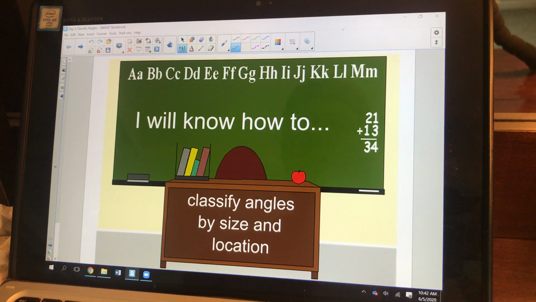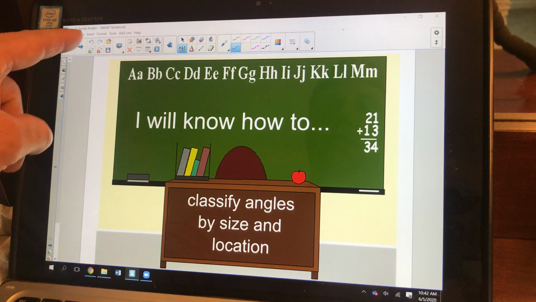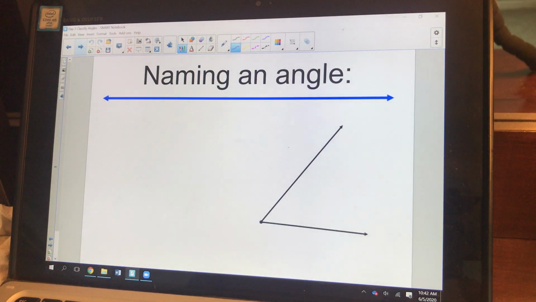Here we go. I will know how to classify angles by size, how big they are, and their location, where they are. Okay? Couple of different things. Let's get into it. So first, naming an angle.